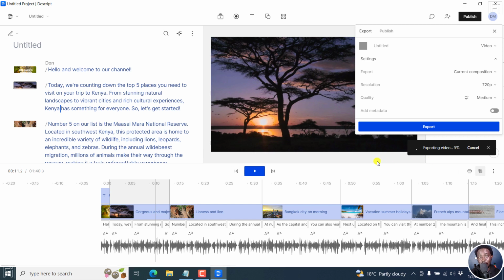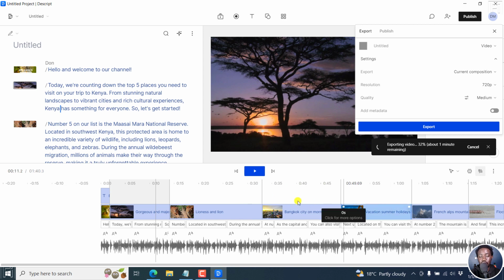Depending on the length of your video, it may take a long or a short time, but hopefully this is not a big video per se. It tells us about 2 minutes remaining for this particular video to be done, about a minute remaining. So it seems it's recalculating, depending on the fact that we used images in the last few sections here.